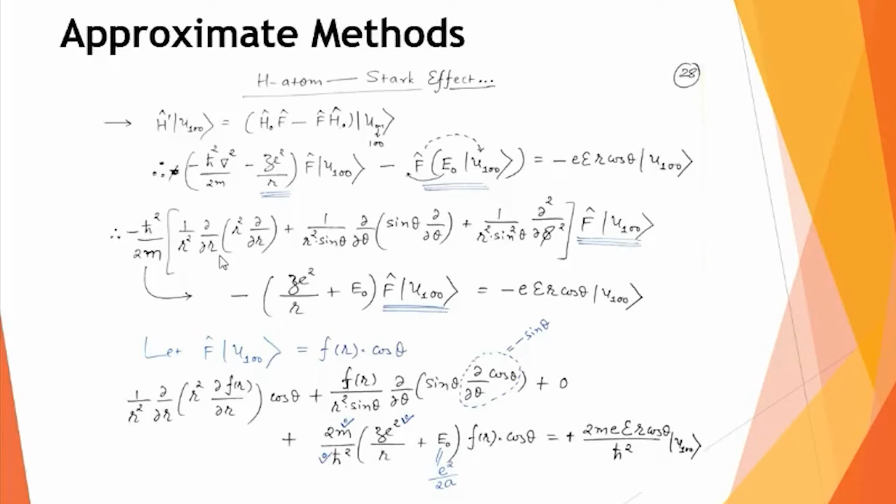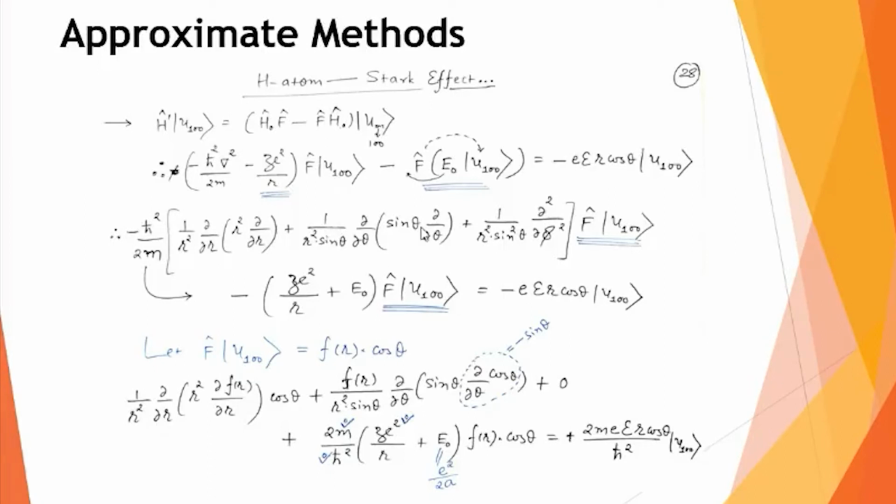Correct? And of course, in the next step, this minus h cut square by 2m term I will take to the right hand side. So how will things look? This term F U100 is written as f(r) cos theta. If it goes inside the square bracket, you can see in the first term there is no theta. So the cos theta term I have kept constant for the first term, and only this small f of r will sit here. So my first term will look like this: 1 by r square, del by del r of r square del f by del r, and cos theta is constant.